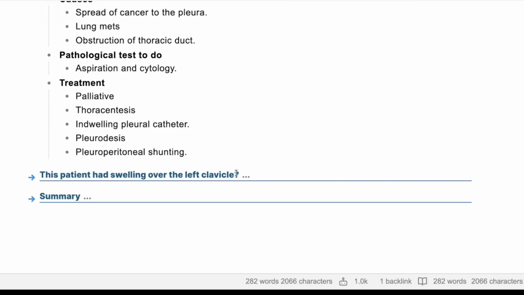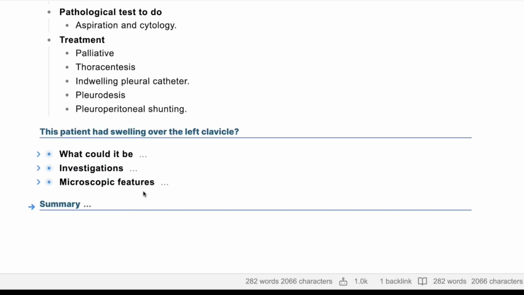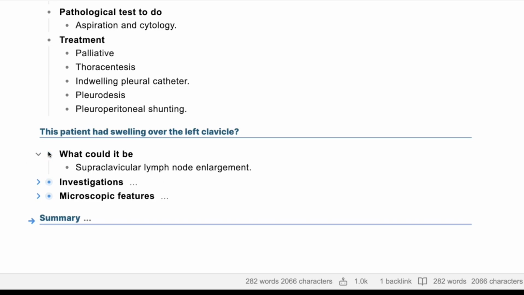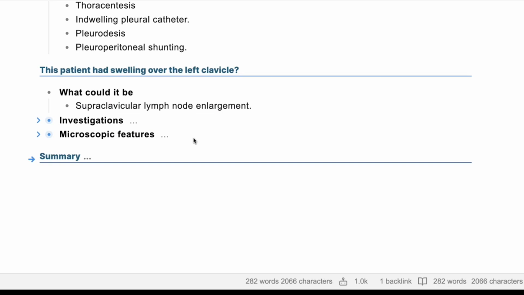Okay. The patient had a swelling over the left clavicle. What is your most likely cause for that swelling? It will be most probably a left supraclavicular lymph node. Yeah. What do you call it? It has a name. Do you know its name? The Virchow's lymph node.